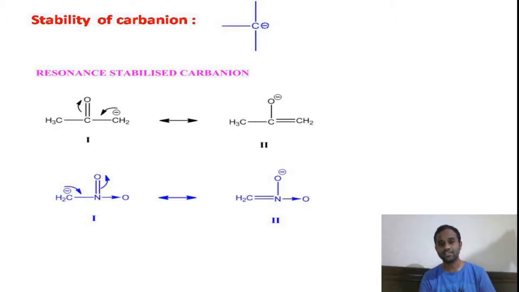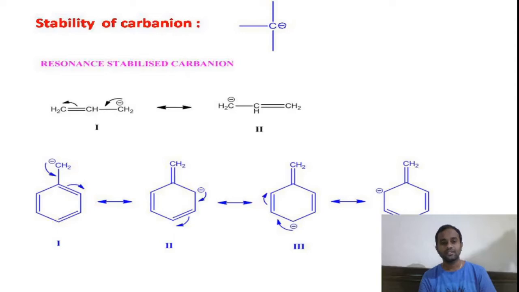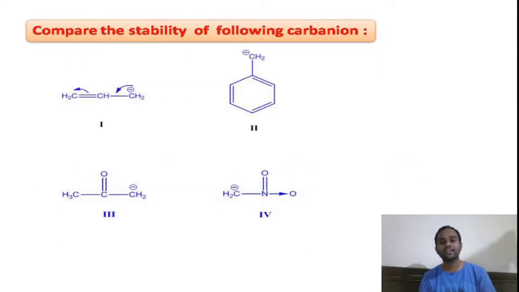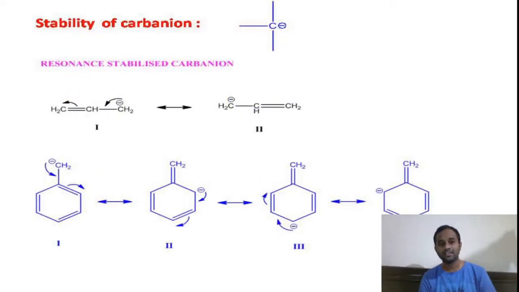The resonance structures in which negative charge is carried by the more electronegative atoms are stabilized, whereas in the first and second, that is allylic and benzylic carbons, in the resonance structures the minus charge is carried by the carbon atom, which is a less electronegative atom. So this is less stabilized. This is less stable, because in these resonance structures the minus charge is carried by the less electronegative atom, carbon.